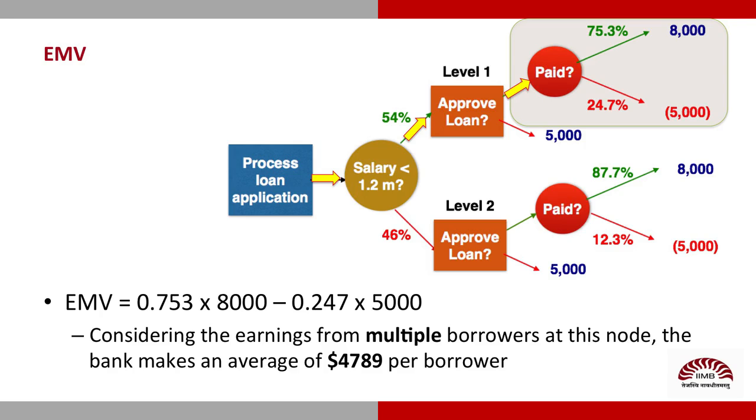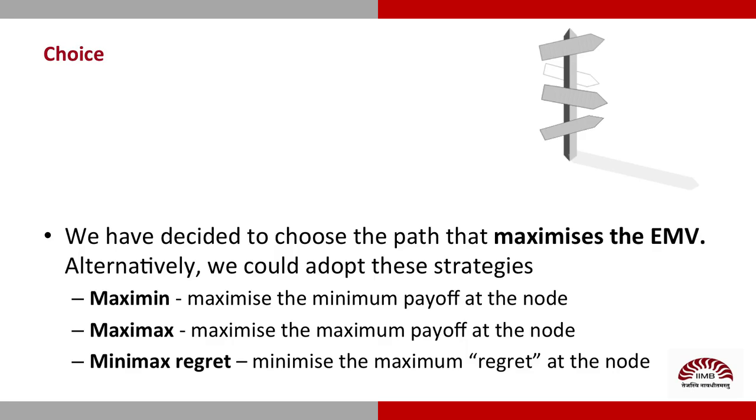Suppose this chance node is traversed 100 times by different borrowers. Then the expected earnings at the node level is simply 4789 times 100. You get my point? Considering this entire decision tree, the correct decision based on our strategy is one that maximizes EMV.